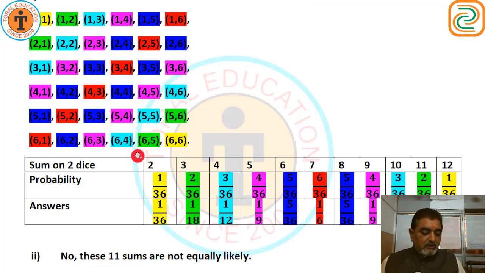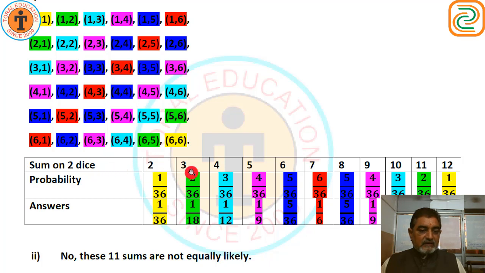Sum on 2 dice. If the sum is 2, look at the yellow color. 1 plus 1, 2. Okay, this yellow color. 1 plus 1, 2. That is only one event which gives the sum 2. So it will give us 1 upon 36.